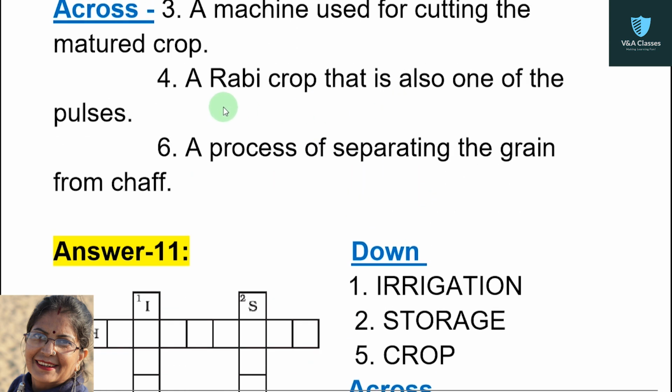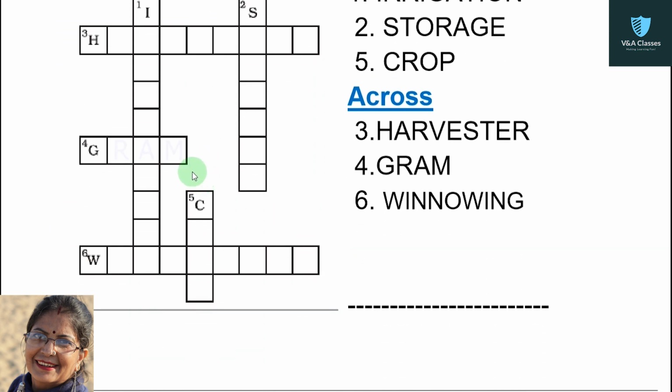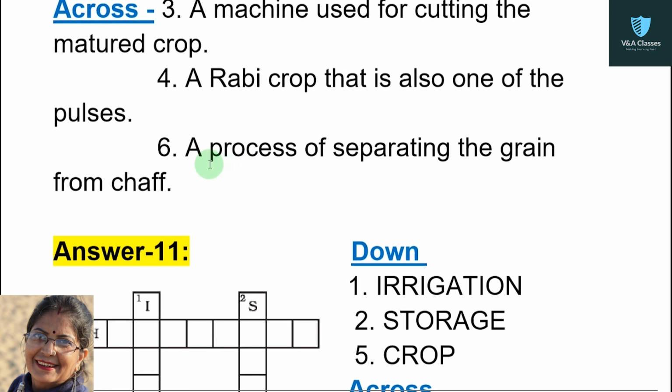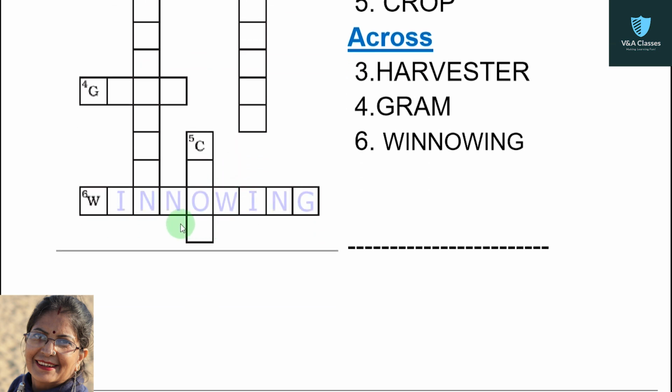Now second question, a rabi crop that is also one of the pulses. Answer will be gram. So second across is from G. GRAM. Then last question, a process of separating the grains from chaff. Answer will be winnowing. Starting from W. WINNOWING. That's it.